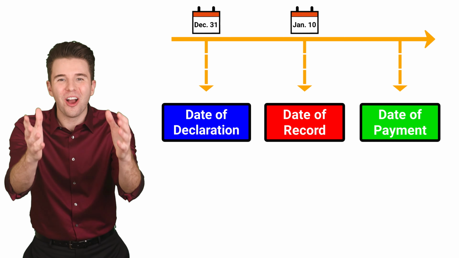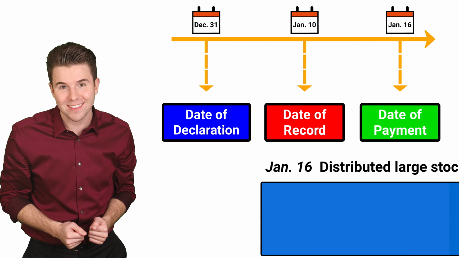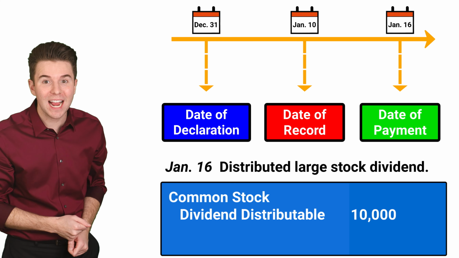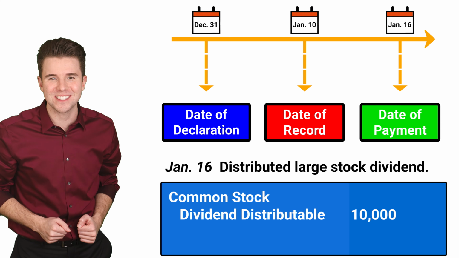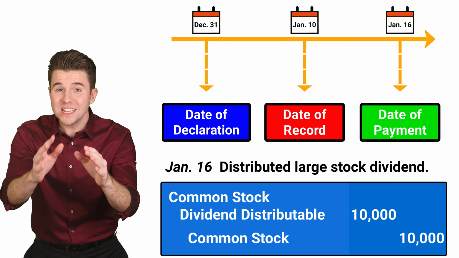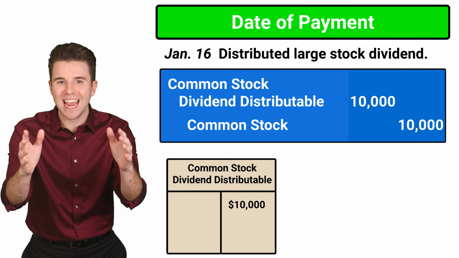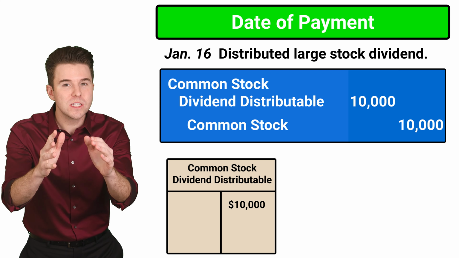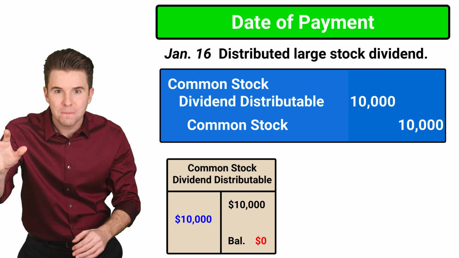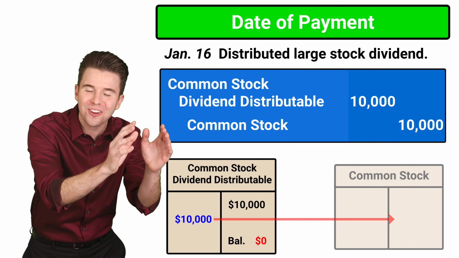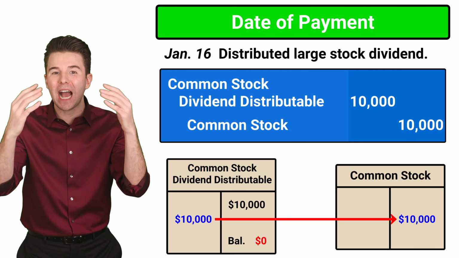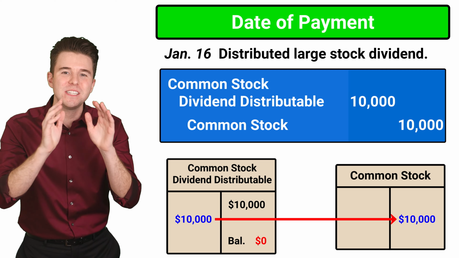The date of payment in our example is January 16th. To record the distribution, we debit common stock dividend distributable for $10,000 and credit common stock for $10,000. All this entry does is transfer the $10,000 balance out of the common stock dividend distributable equity account and transfer it to another equity account, common stock. We do this because the common stock has now been distributed.